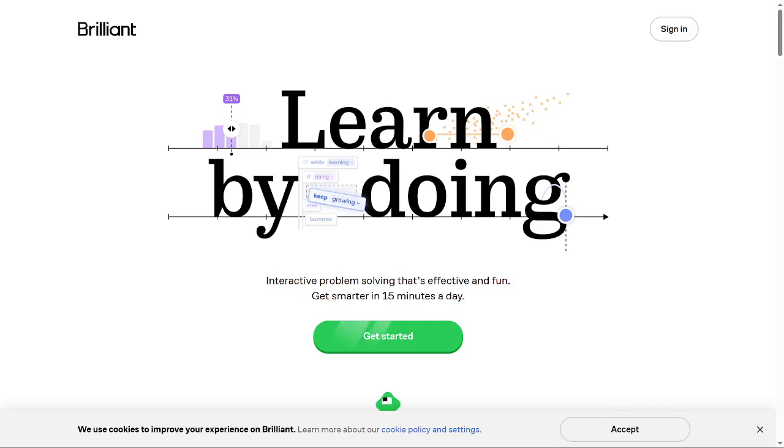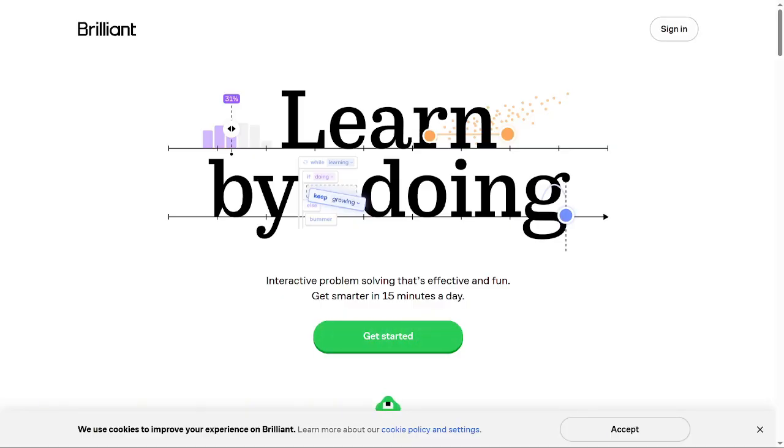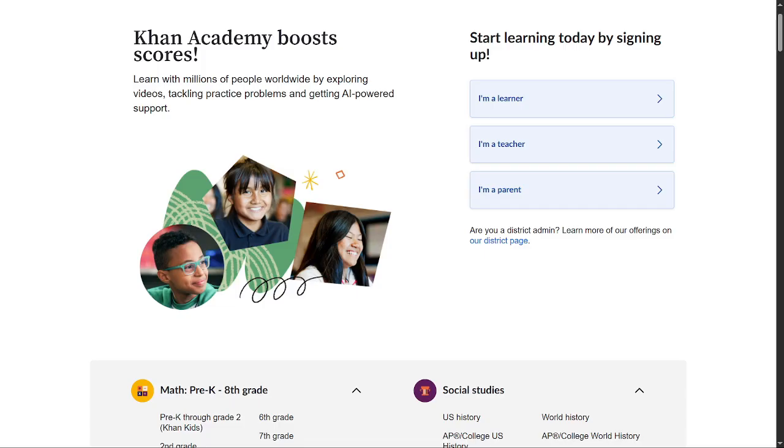If you are trying to get better at math or science, you have probably heard of Brilliant and Khan Academy. Both are popular learning platforms, but they take very different approaches. One is interactive and puzzle-driven, while the other is structured and lesson-based. So which one actually helps you learn more effectively? Let's talk through the differences and see which one might fit your style best.